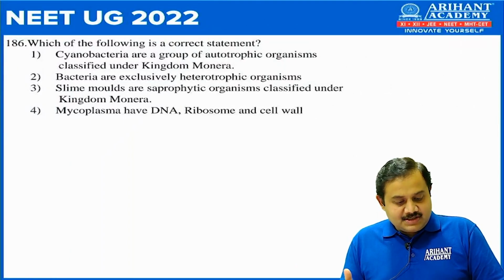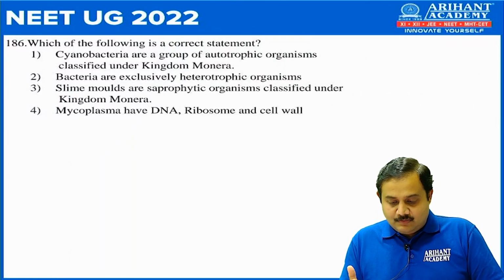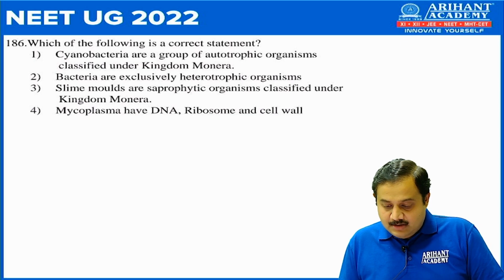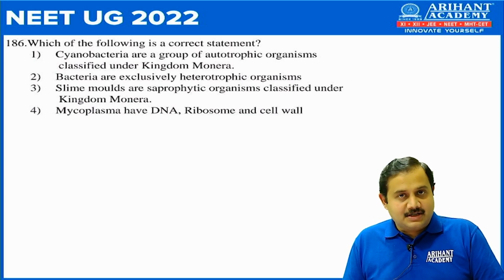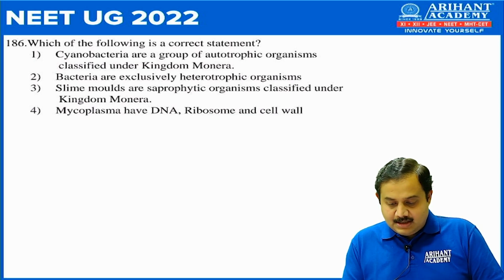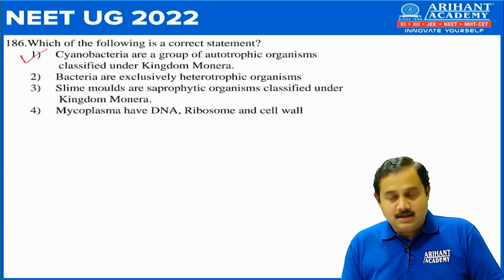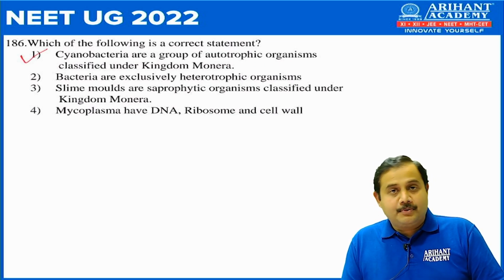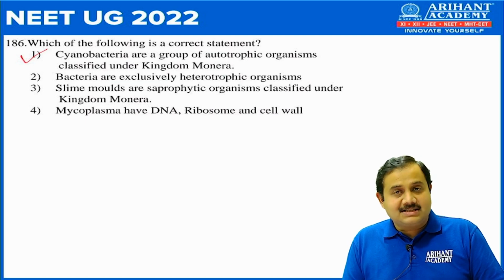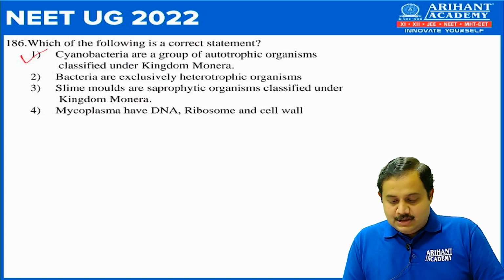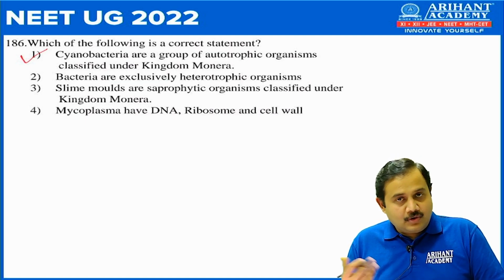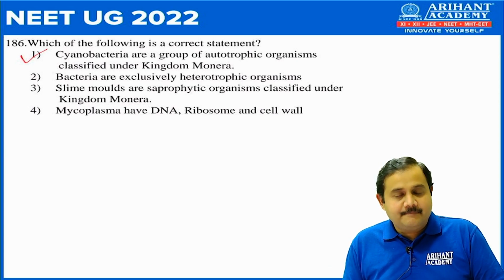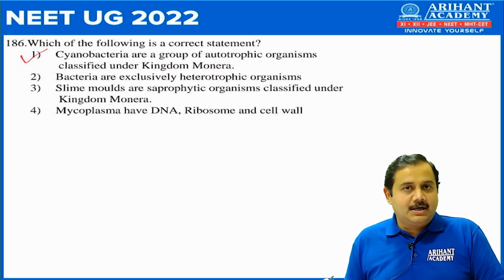Now we move to section B, that is 186 number question. Which of the following is a correct statement? So here the correct answer is number 1. Cyanobacteria are a group of autotrophic organisms classified under kingdom Monera. So you know cyanobacteria, also known as blue-green algae, they are photosynthetic bacteria. So they are autotrophs and they come under Monera.